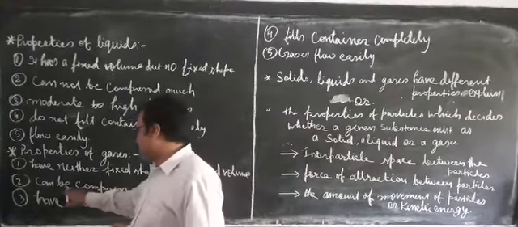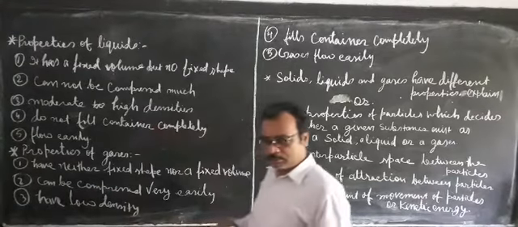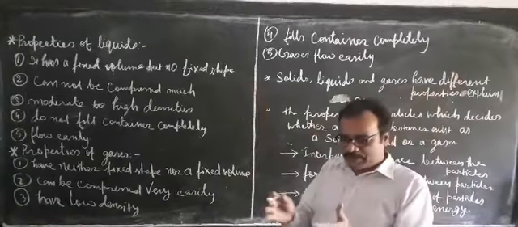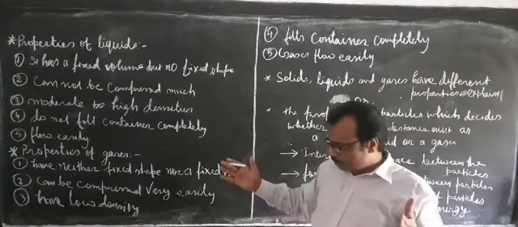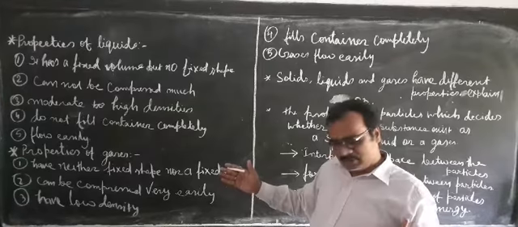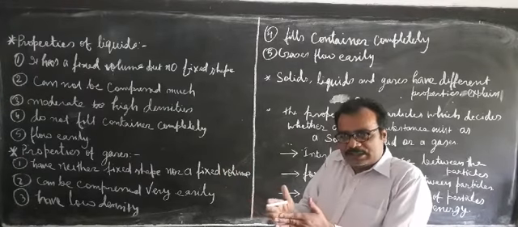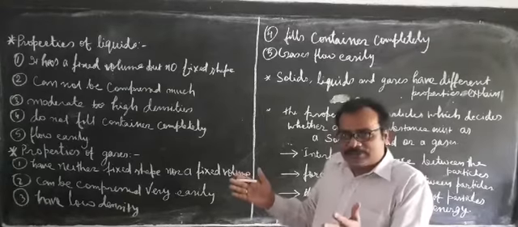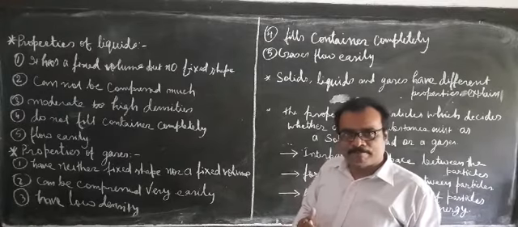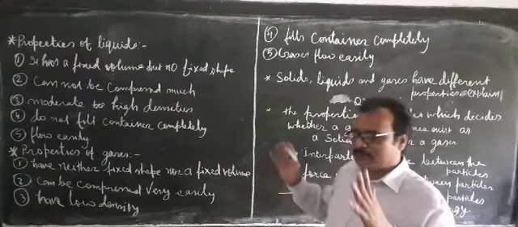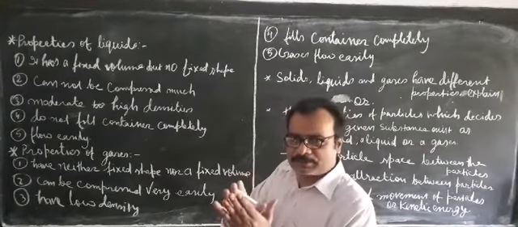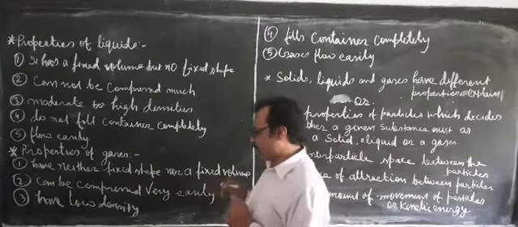Now, gaseous particles can be compressed very easily. Why so easily? Because the interparticle space is large enough. So we can bring the particles very near. If we press it, we can bring the particles nearer and nearer. So that's why we can reduce its volume, and it appears that it is compressible. We can reduce the interparticle space by applying pressure over it. So that's why it is compressible.